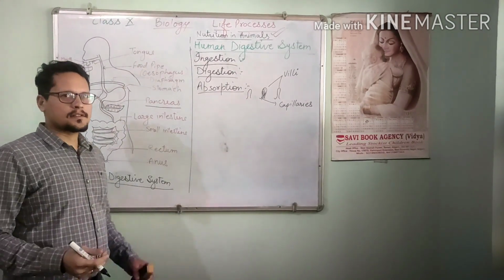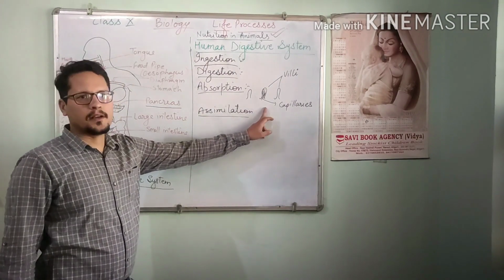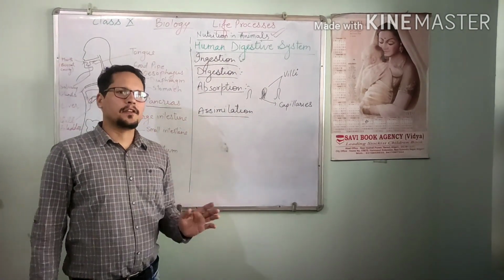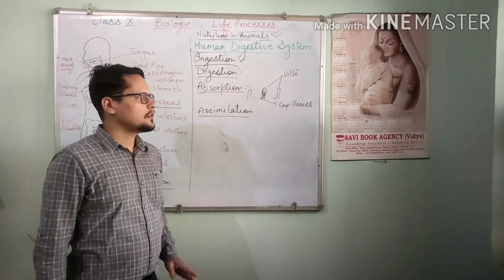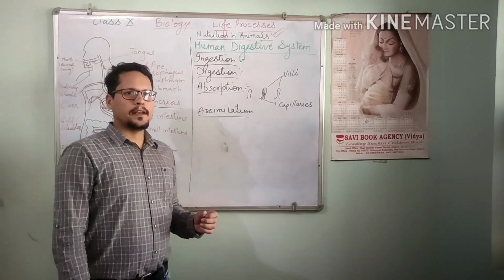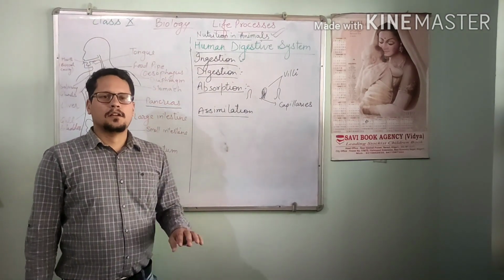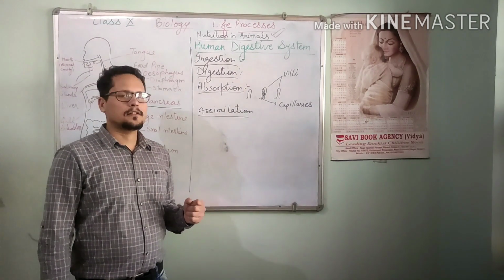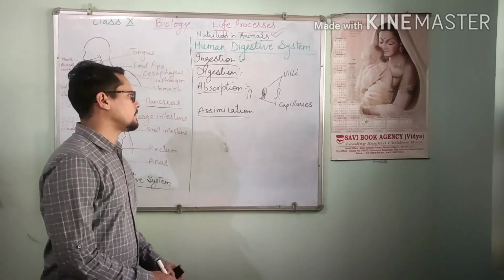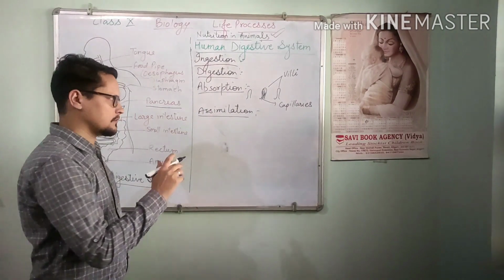Now the next step is assimilation. The food which is absorbed in the blood is transferred to the different cells in your body, each and every cell, so that they can use the digested food for gaining energy and repairing of cells, or we can say in cell division, growth, maintenance. So these functions come in the category of assimilation.